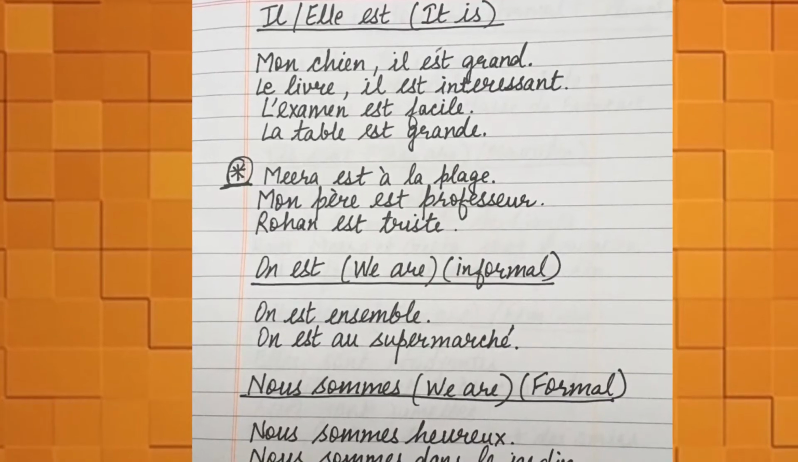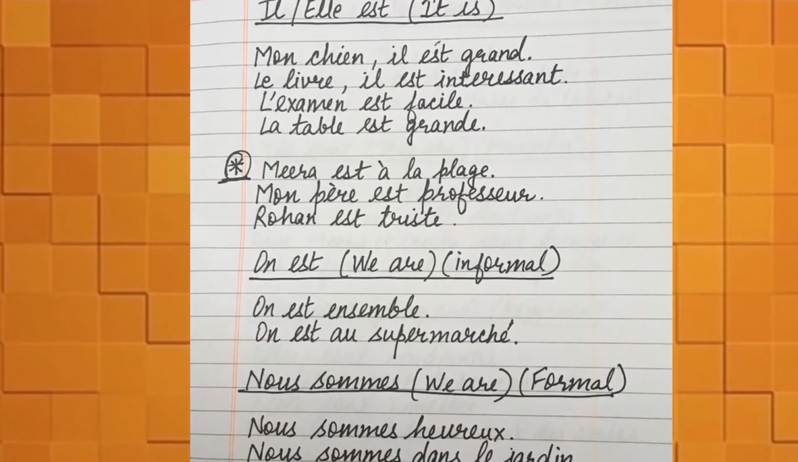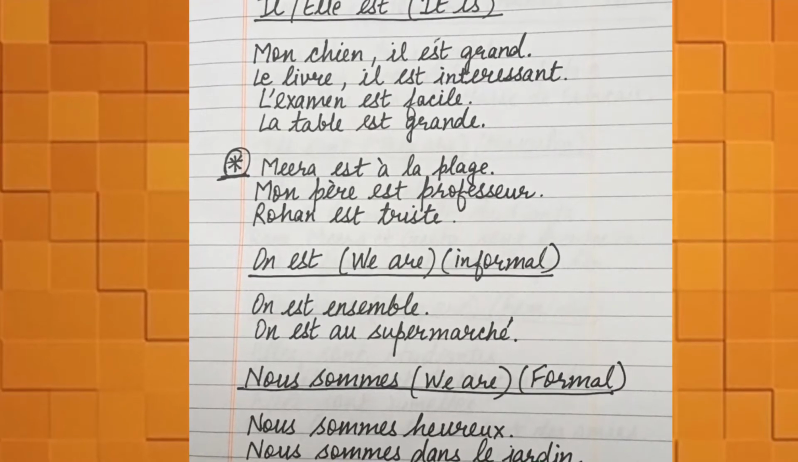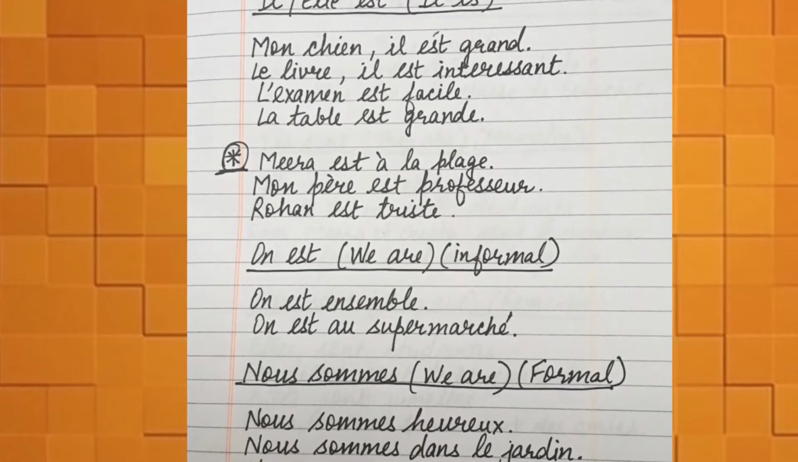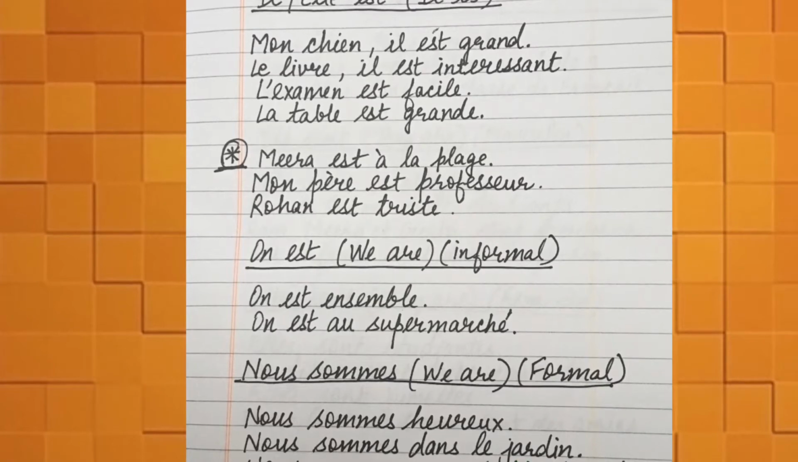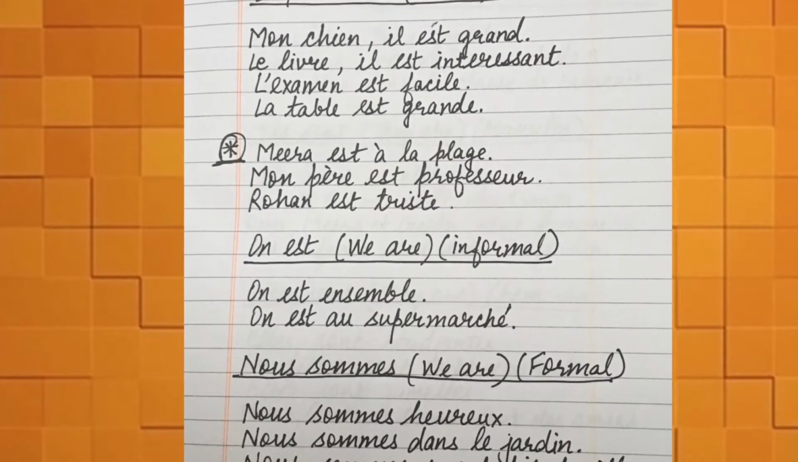This conjugation can also be used with names, like Mira est à la plage means Mira is at the beach. Mon père est professeur means my father is a professor. Rohan est triste means Rohan is sad.